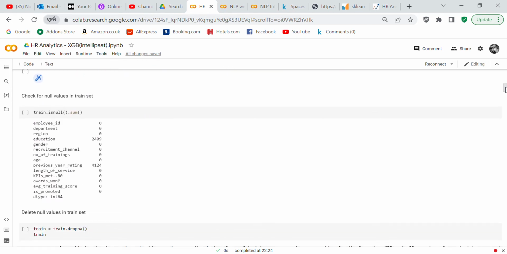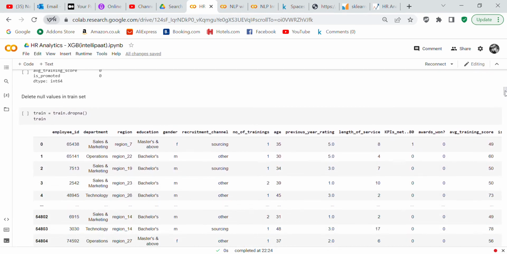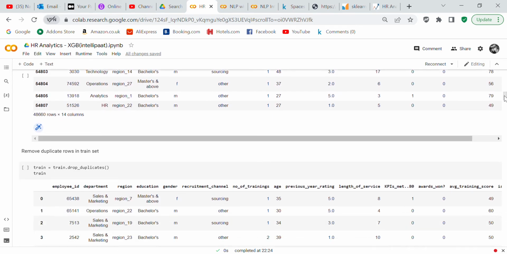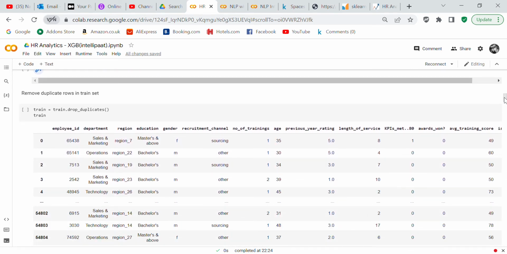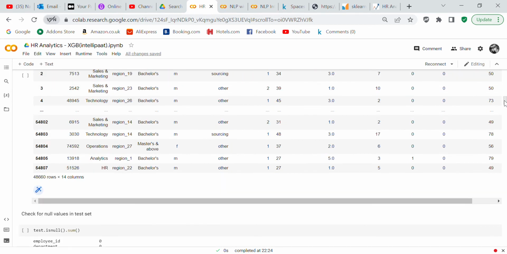So we're going to check for any null values. On the train set, you can see that education is left blank and previous year rating is left blank. So what I decided to do in the train set was to delete all the null values with train = train.dropna(). Then I decided to remove the duplicate rows in the train dataset as well, but there were not any duplicate rows.